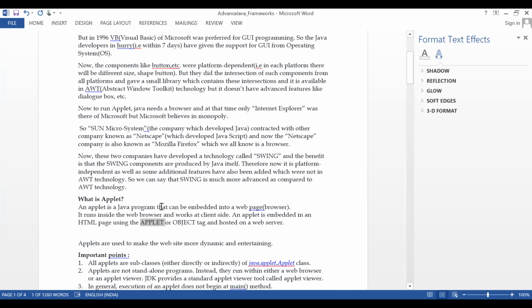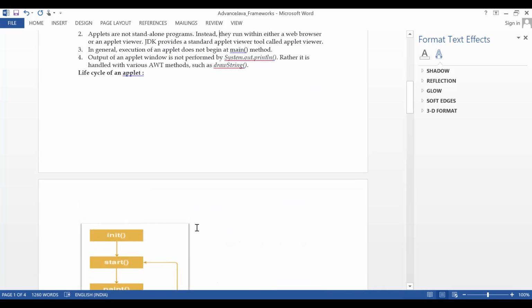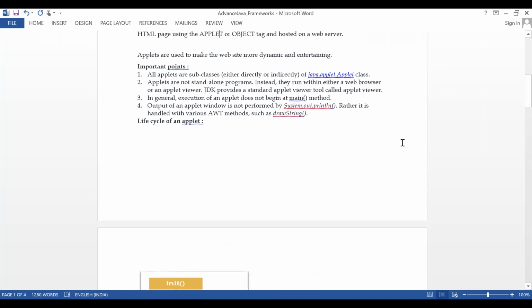An applet is a Java program that is embedded into the web page or browser. It runs inside the web browser and works at client side. So you must at least have a browser on your operating system.